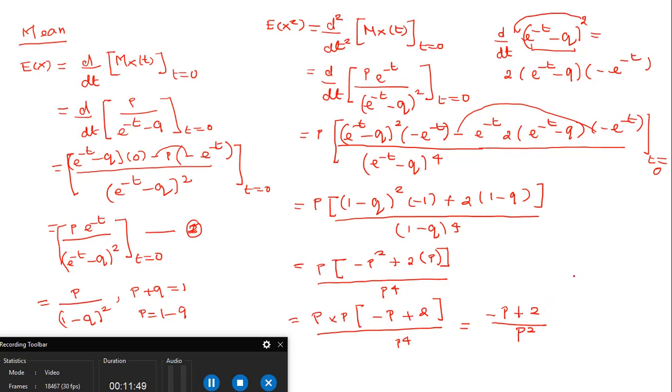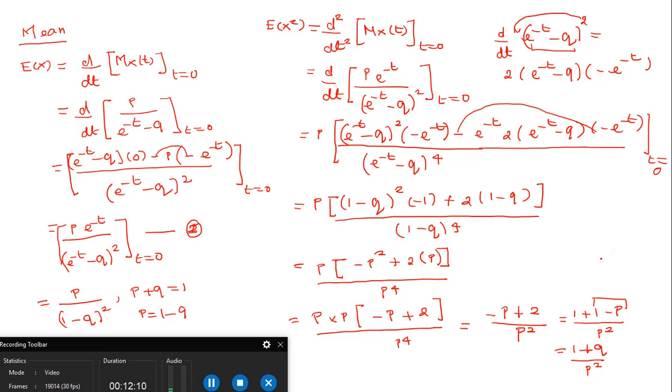This can be further written as, 2 can be written as 1 plus 1, so 1 plus (1 minus p) divided by p square. What is 1 minus p? It is q. So (1 plus q) divided by p square. So this is the answer for the second order moment.